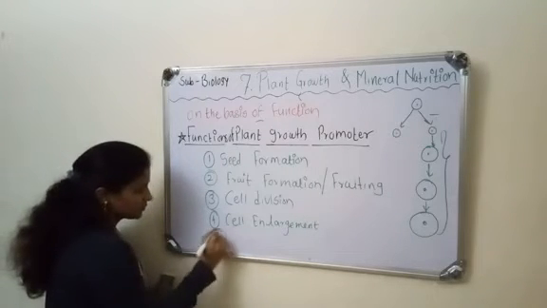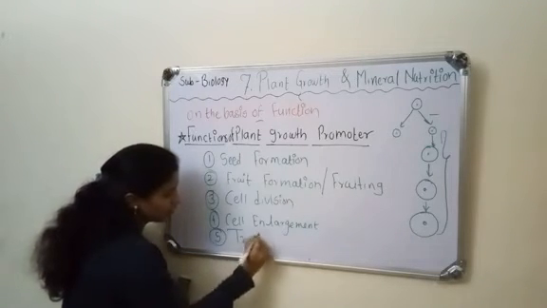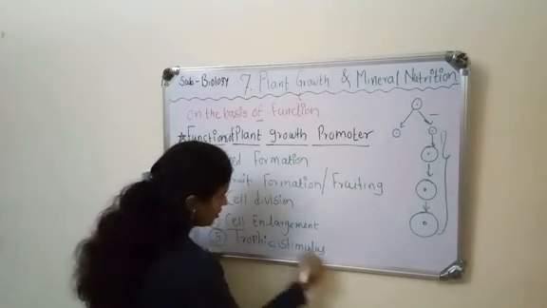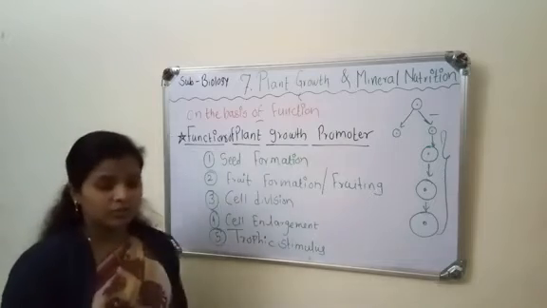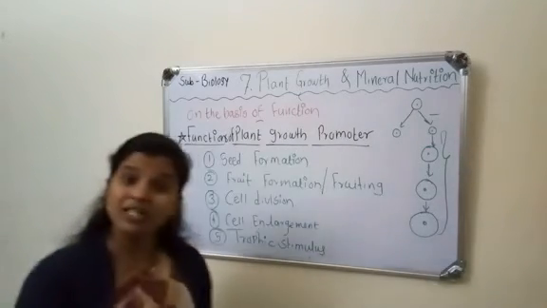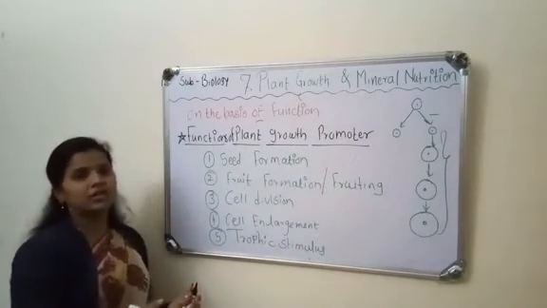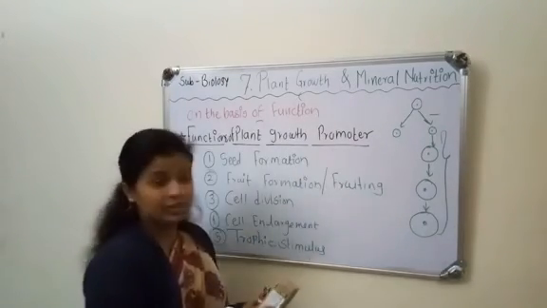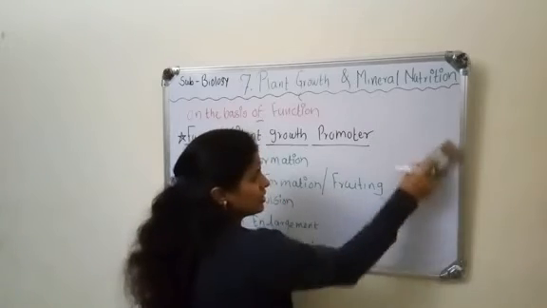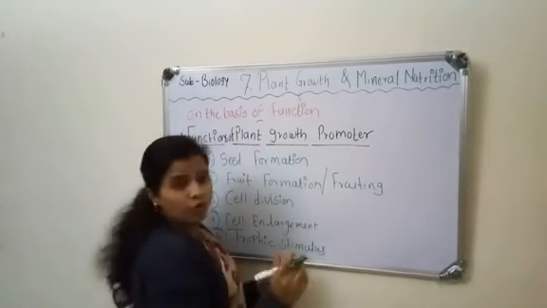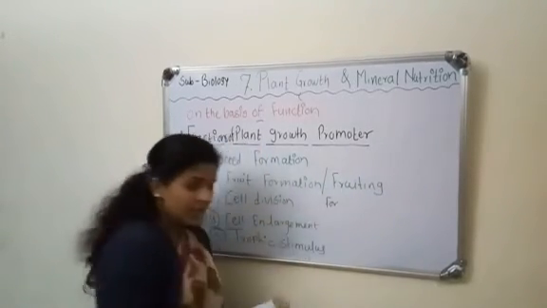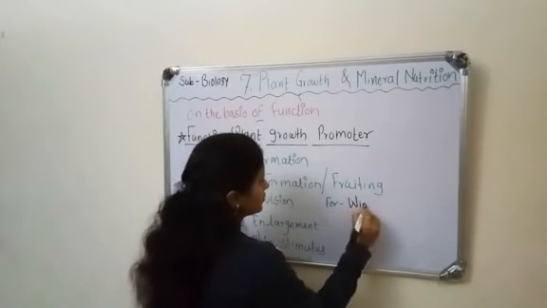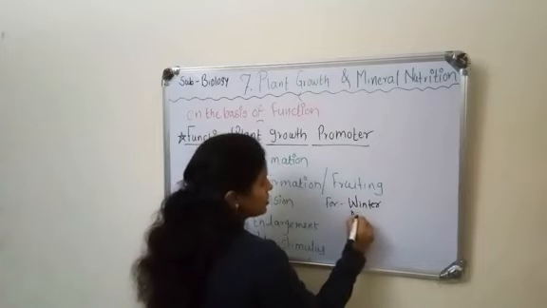Fifth is trophic stimulus to the plant. For example, as we know, there are different seasons in the environment.